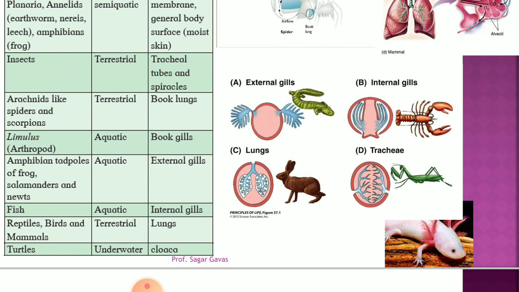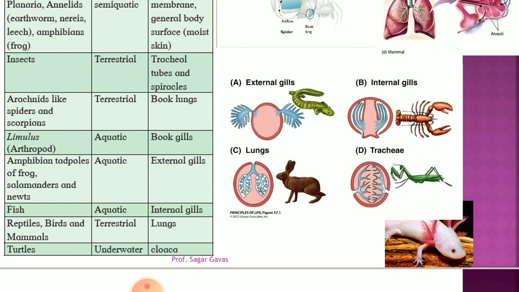Now in certain cases there is a lobster or prawn, they have internal gills. In case of the fish, they have internal gills. In bony fish, their gills are covered by the operculum, whereas in cartilaginous fish, their gills are not covered by the operculum, but they have internal gills.